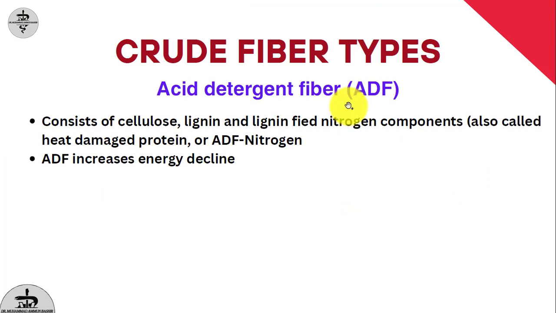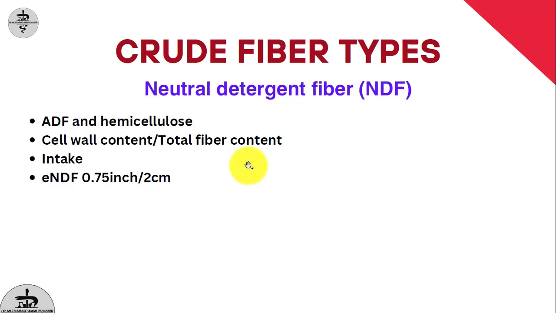Acid detergent fiber, as discussed earlier, is composed of cellulose and lignin. One more content is lignin nitrogen. This nitrogen component is also called heat damage protein or acid detergent fiber nitrogen. As discussed earlier, if there is more ADF in a cow feed or cow diet, there will be less digestion, less fermentation, or the ration will be energy deficient.